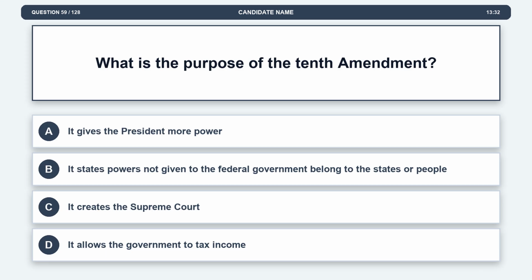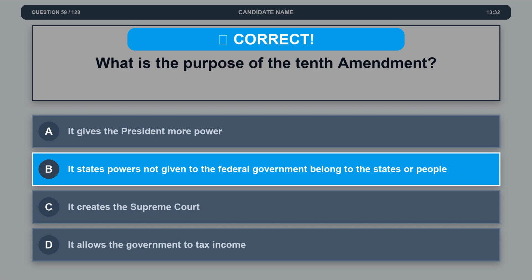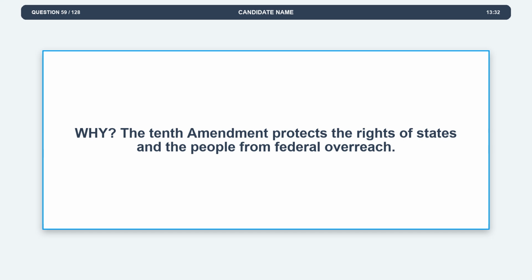Question 59. What is the purpose of the 10th Amendment? Option A, it gives the president more power. Option B, it states powers not given to the federal government belong to the states or people. Option C, it creates the Supreme Court. Option D, it allows the government to tax income. The correct answer is option B, it states powers not given to the federal government belong to the states or people. Explanation. The 10th Amendment protects the rights of states and the people from federal overreach.